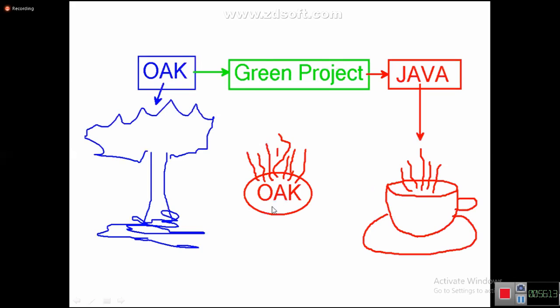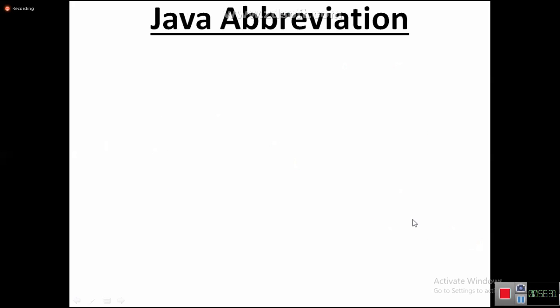Okay, and this is the diagram for that. Look at there. Oak language is hot in the market. Java is hot in the market. That's why they have taken the coffee cup and given it. So Oak is a tree, changed to Green Project and Java, and then going to this coffee cup. Everybody got clarity? Yeah? The next, Java abbreviation.